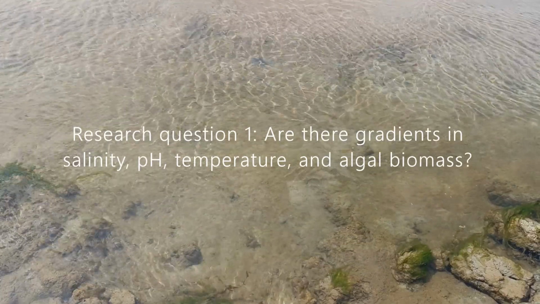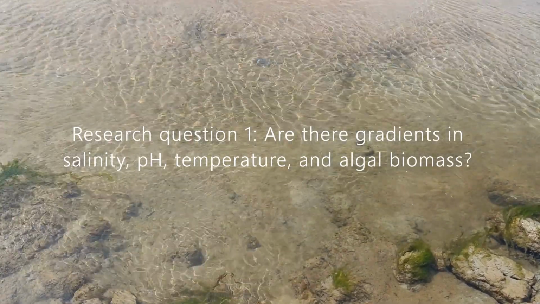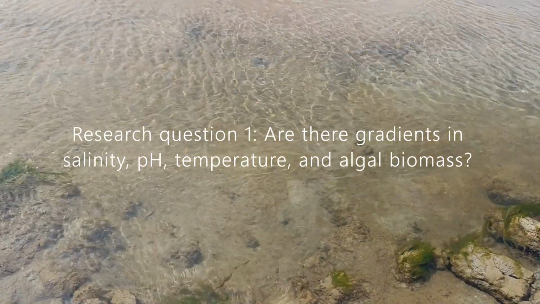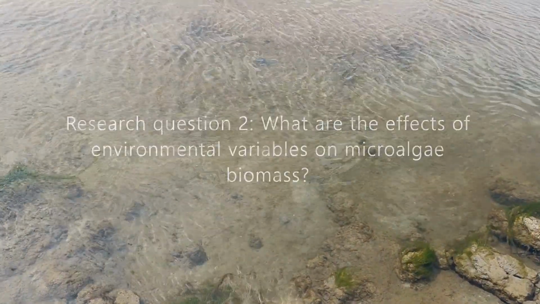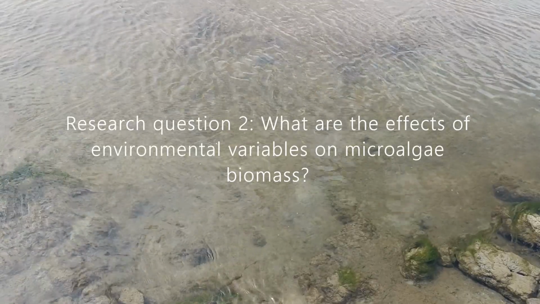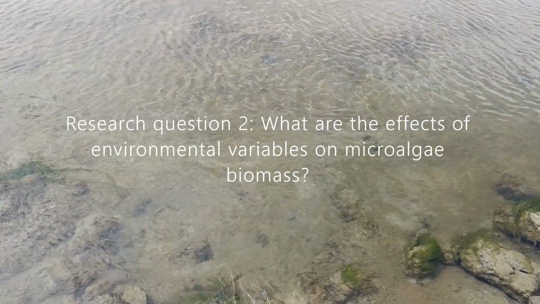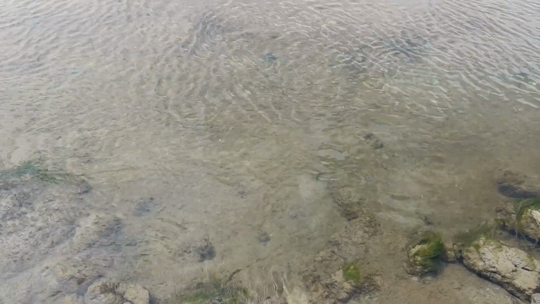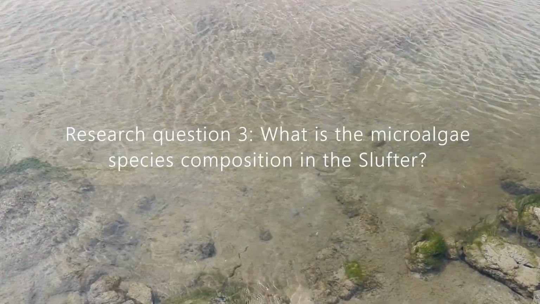The first research question is: is there a gradient in environmental variables, salinity, pH and temperature, and algal biomass? The second question is, what are the effects of the environmental variables on the biomass of microalgae? And the third question is, what is the microalgal species composition in the Slufter?